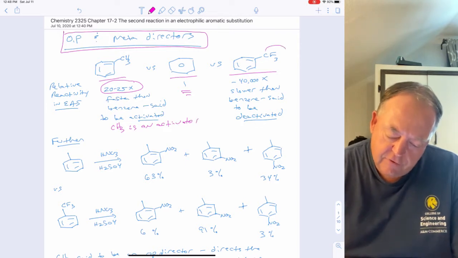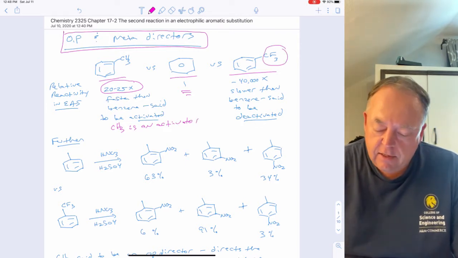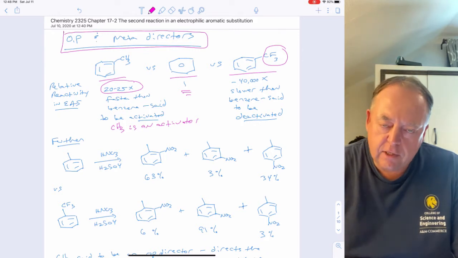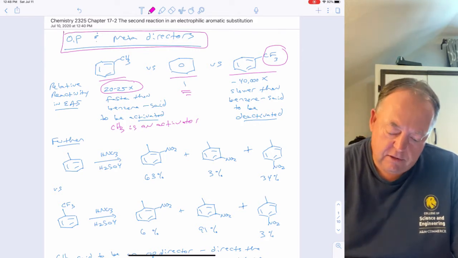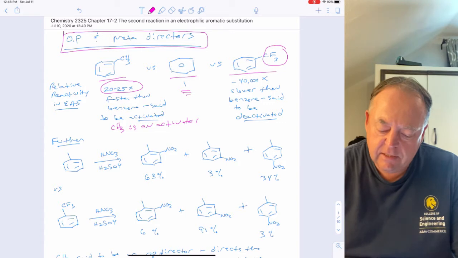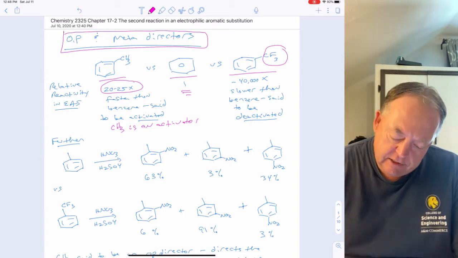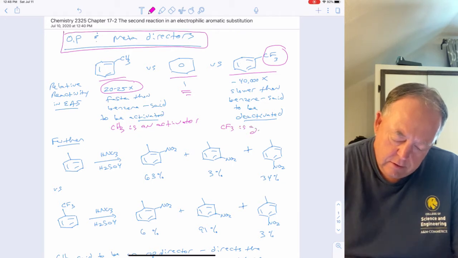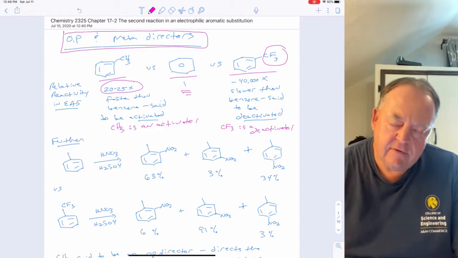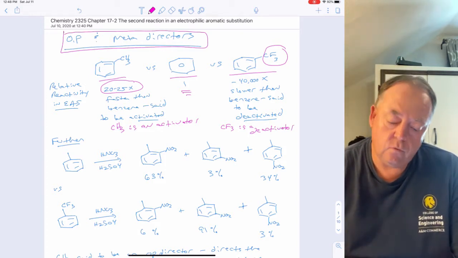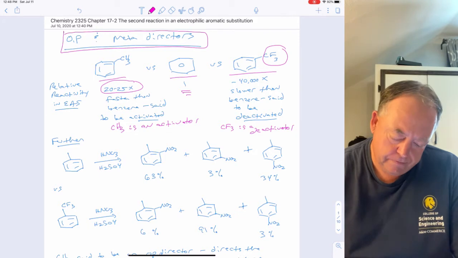Whereas if the CF3 is on the benzene ring, then that benzene ring reacts about 40,000 times slower than benzene. So the ring is said to be deactivated towards electrophilic aromatic substitution, and the CF3 group is said to be a deactivator because it makes benzene react slower.